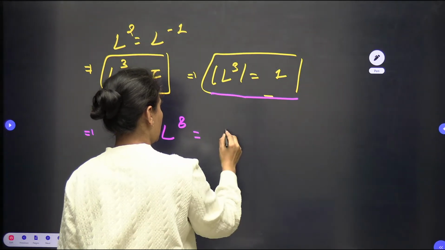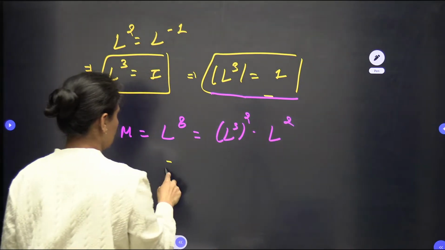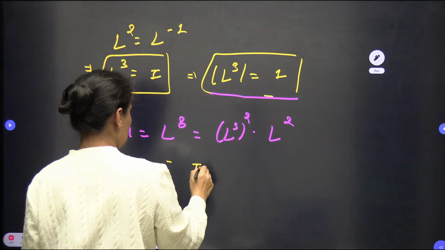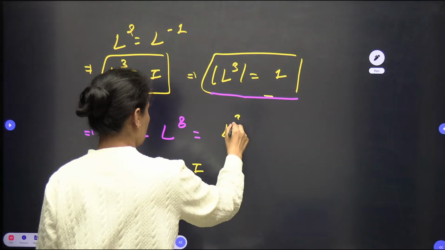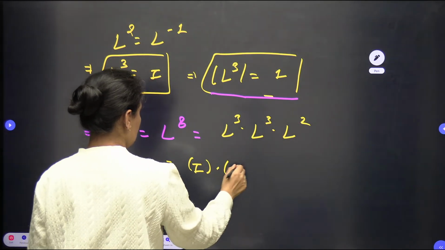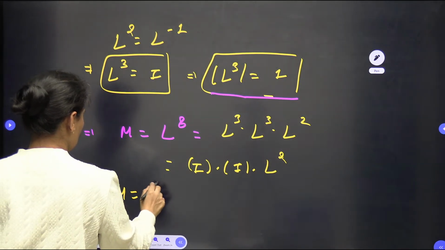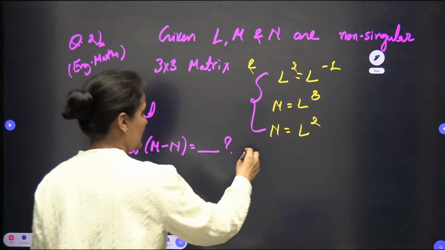This will be 6 plus 2. So 3 square, or square. Okay, so this will be L cube is I, or if you want to repeat, you can repeat. The thing is same to same, there is no confusion. Cube or square, so this is I, or this is L square. So I can say M is also L square. The value of M is L square, value of N is also L square.